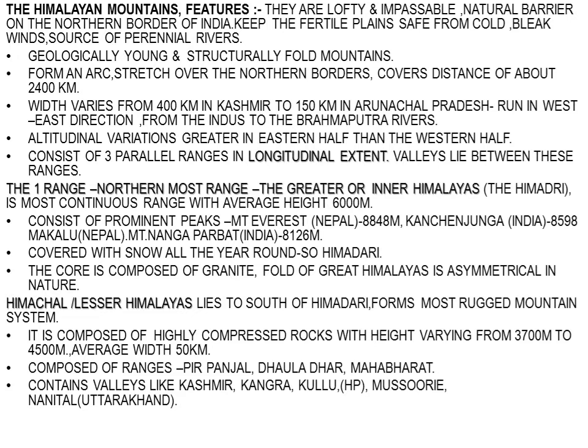It is the most continuous range, almost continuous, with limited gaps. It has an average height of about 6000 meters, not the maximum height but the average of all the mountain peaks. It contains almost all the prominent Himalayan peaks like Mount Everest, Kanchenjunga and Makalu. Kanchenjunga is in India, while Mount Everest and Makalu are in Nepal.